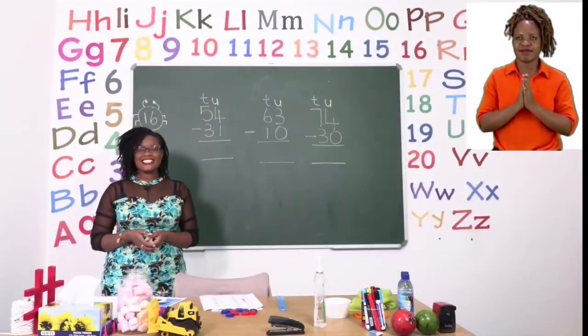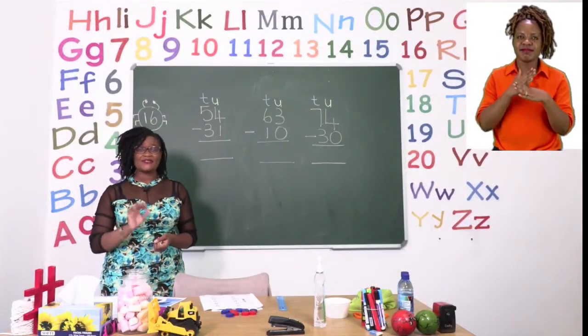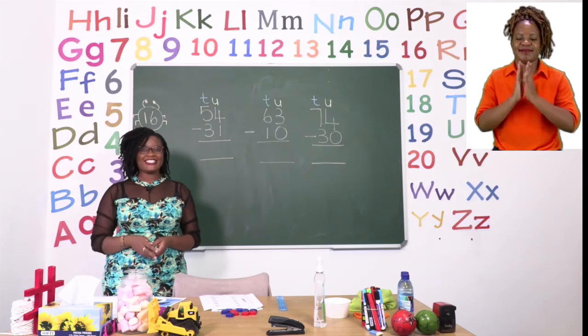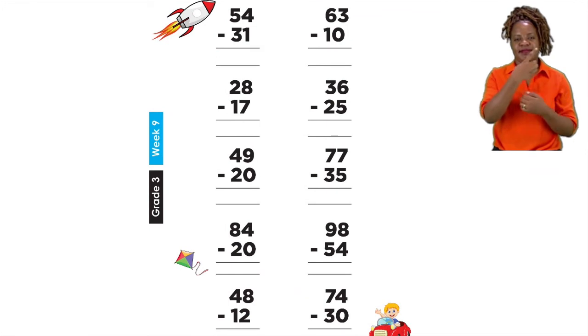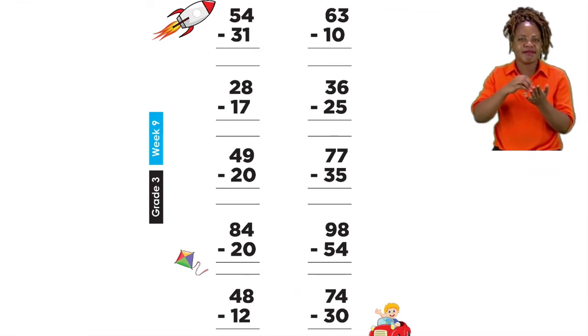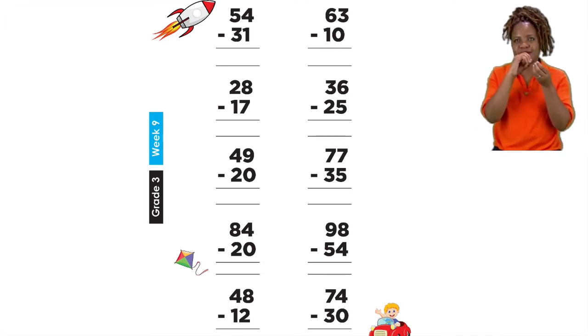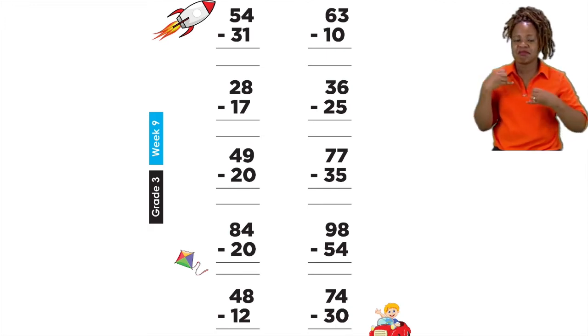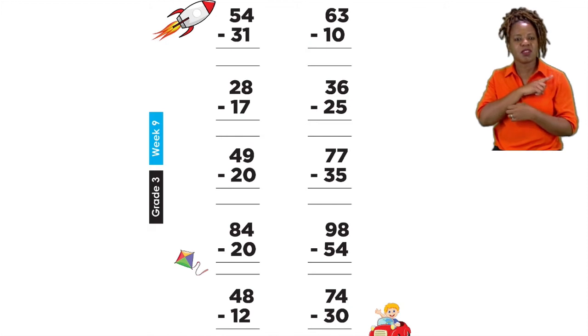For our last exercise, boys and girls, we are going to have so much fun. Let's now do page 16. For page 16, we are going to be doing simple subtraction of 2-digit numbers. Now this one is very fun because we already know how to do this one. So it's about doing it the right way. Let us take a look at the board.